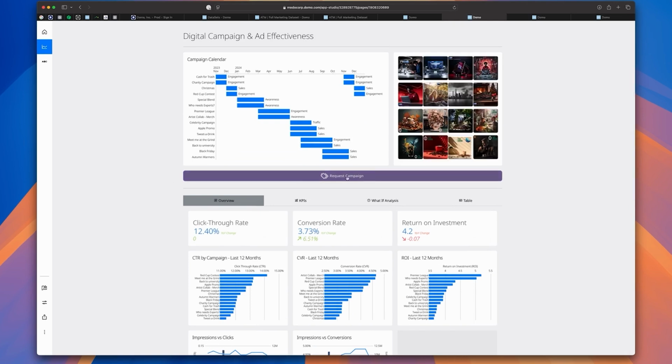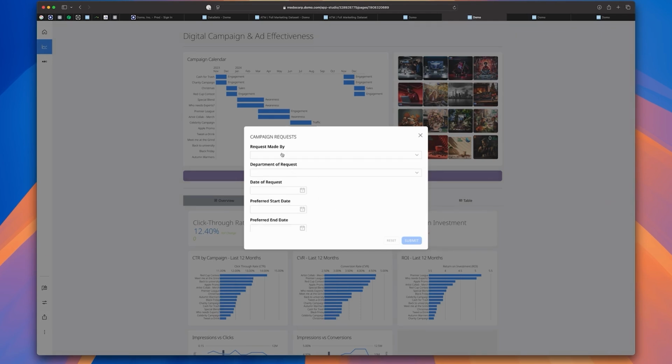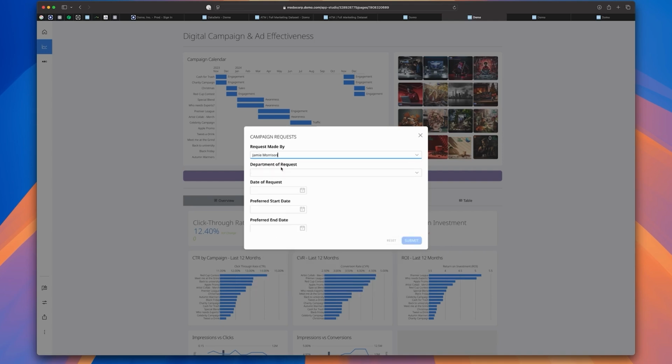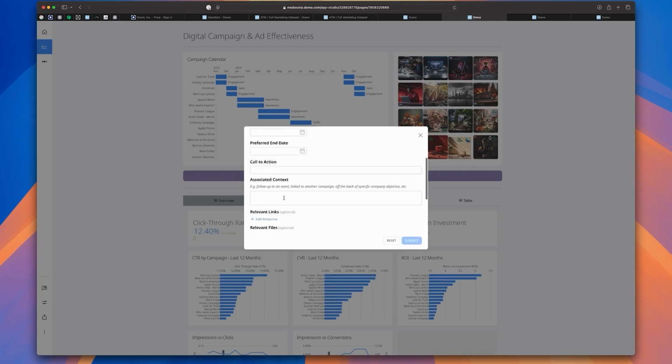We can make our apps interactive. In this example, I have a button, and when I click it, I can begin filling in a form to request a new ad campaign to be launched. I can fill in pre-fill selections for my name, department, and so forth.